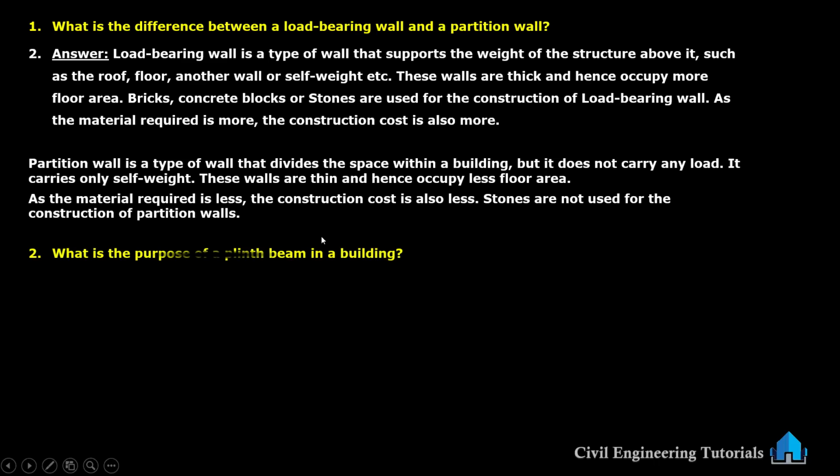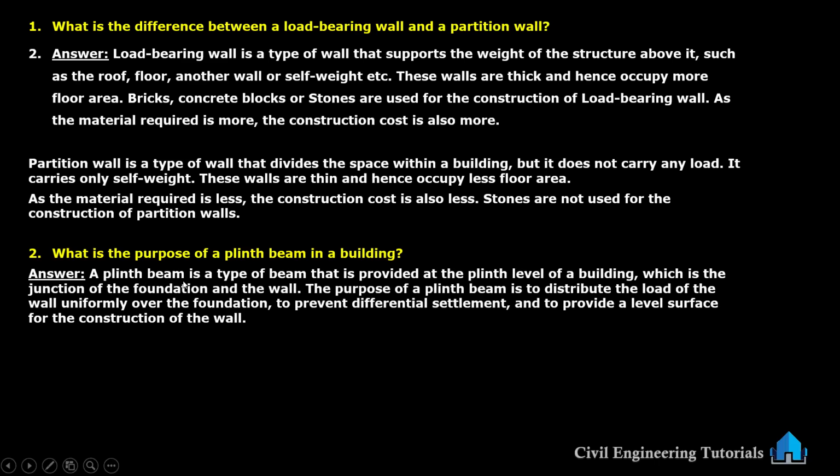Next question, what is the purpose of a plinth beam in a building? A plinth beam is a type of beam that is provided at the plinth level of a building, which is the junction of a foundation and the wall. The purpose of a plinth beam is to distribute the load of the wall uniformly over the foundation to prevent differential settlement and to provide level surface for the construction of the wall.